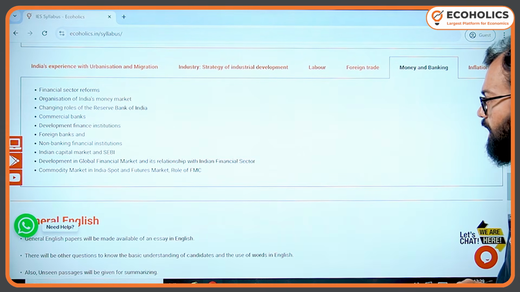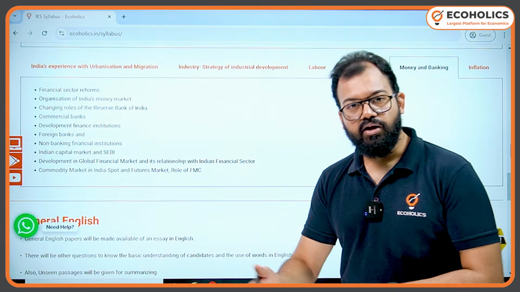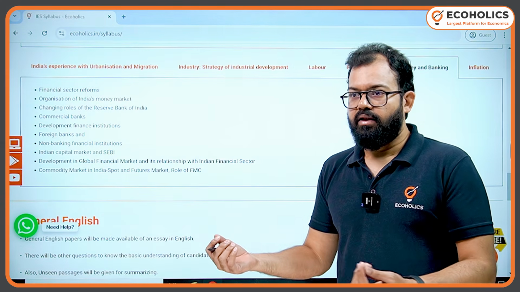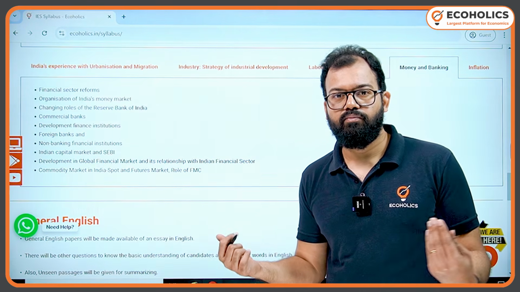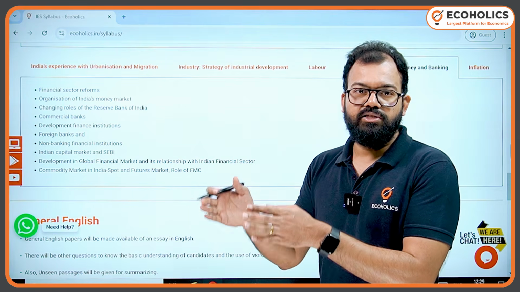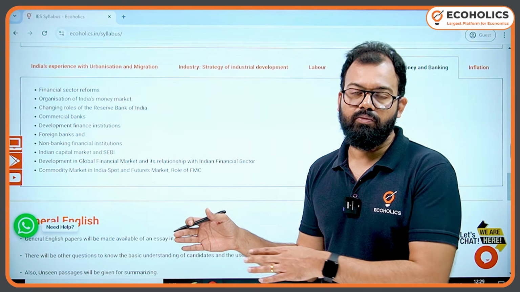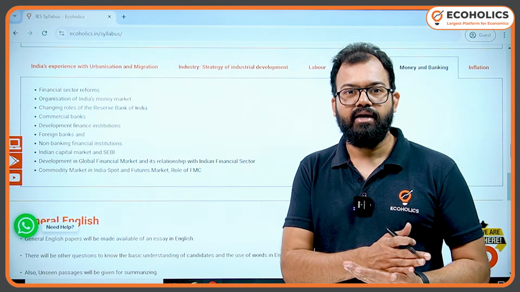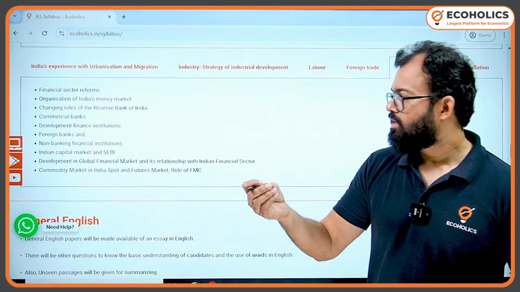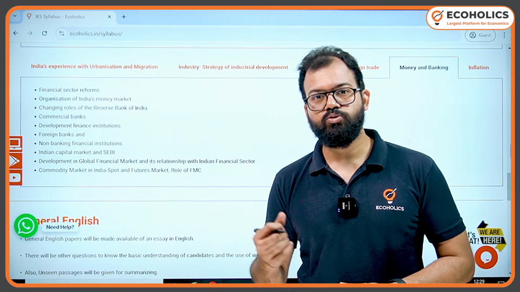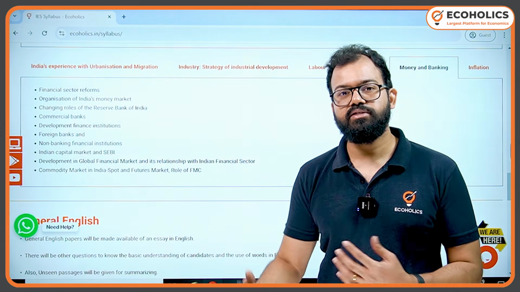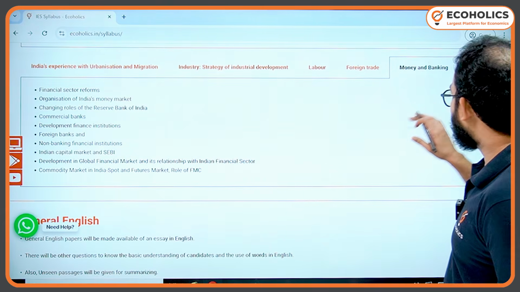Then we have money and banking. So how India's credit economy is working, because if a country wants to grow, you can see 10 years or 15 years back, what people were doing. People were saving for 6 months to buy a fridge, AC, or maybe cooler in the home. But what exactly we do today? We buy, and then we pay installment with the help of majorly credit cards or any Bajaj Finance related companies, those who finance. So the methodology changed, and now India is working towards a credit economy. How money and banking that is working.